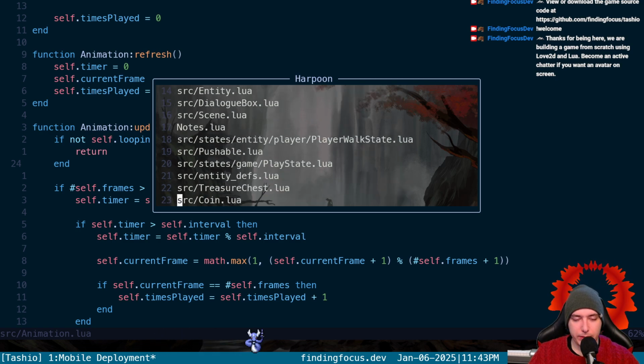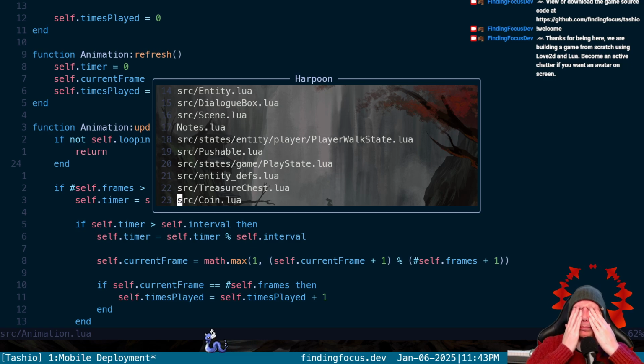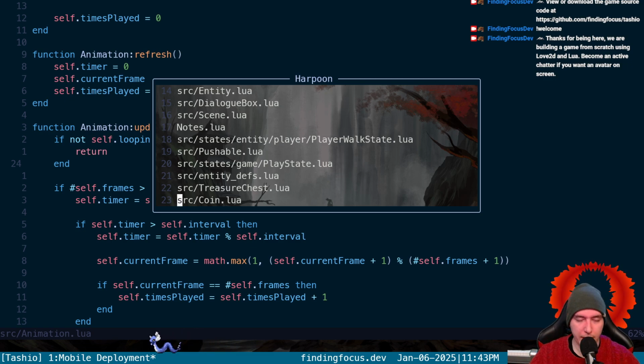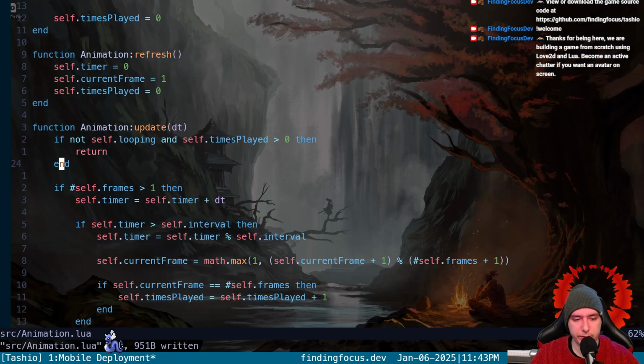Well, we fixed the loot problem and the animation problem, so that was an elusive bug. I was wanting to do the mobile deployment, but I just don't think I have the energy and I need to get to sleep. So we're going to say that we fixed this.